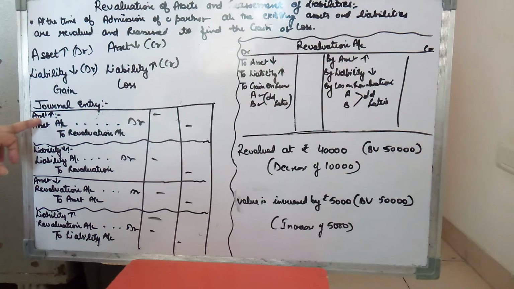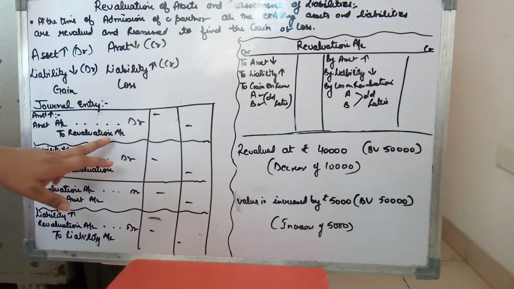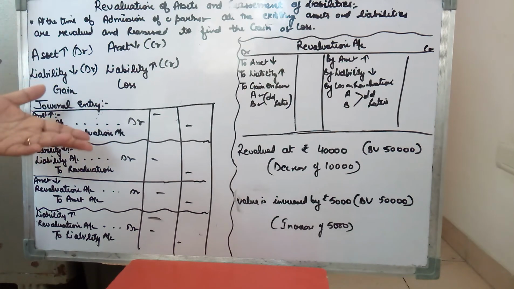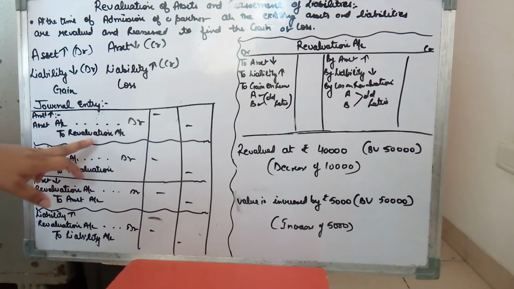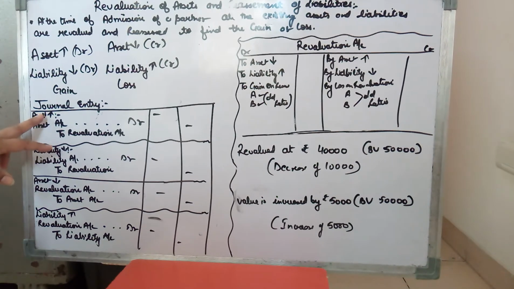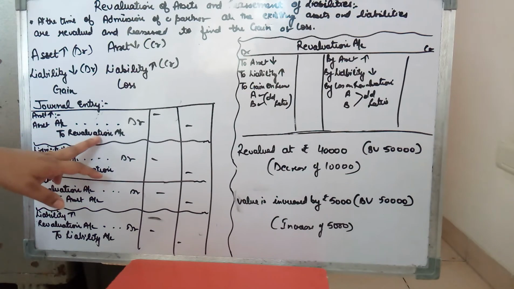Now when there is any increase in an asset, it will be debited, and your journal entry will be asset account debit to revaluation. For example, say the value of your machine has increased by 20,000. So here you will take machine account debit to revaluation. Instead of asset, you will write down the name of that particular asset that is increasing or decreasing. So if an asset is increasing, asset account debit to revaluation.